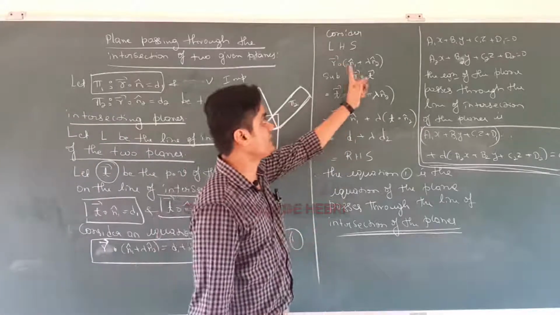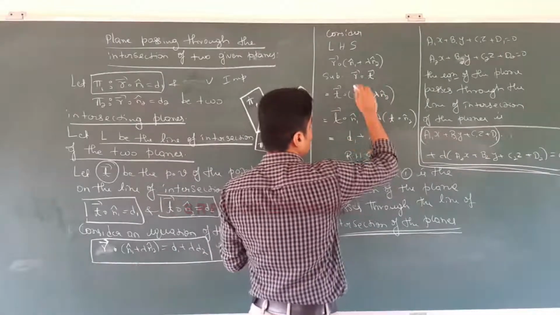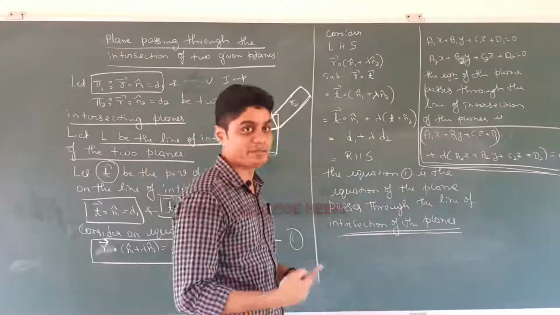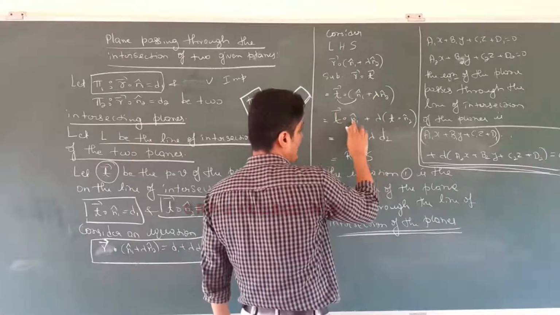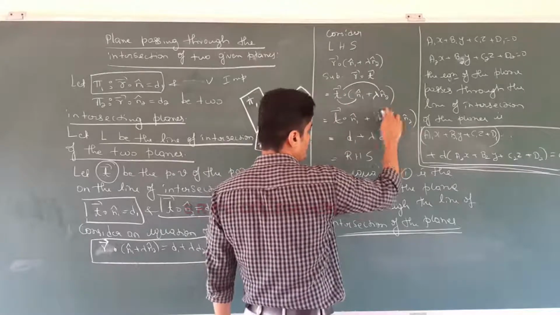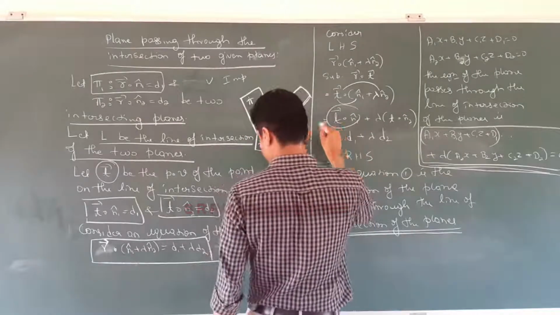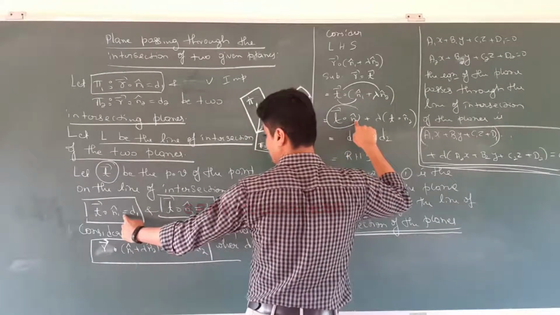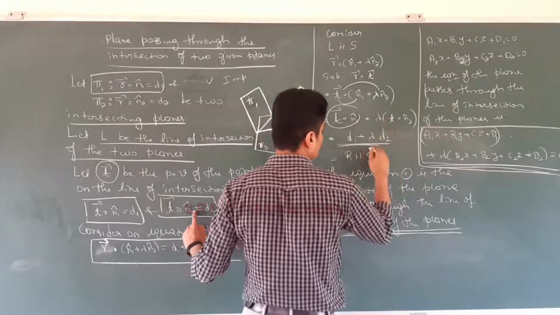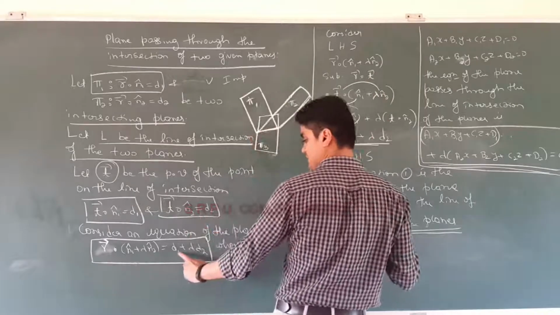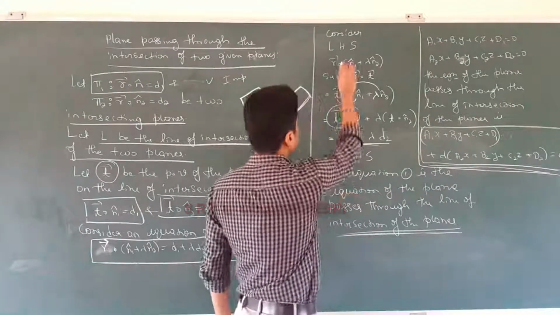Consider LHS, vector r dot (n1 plus lambda times n2). Substitute r equal to vector t. Substituting, we get vector t dot n1 plus lambda times vector t dot n2, with lambda multiplied outside because of the property of the dot product. From these two equations, vector t dot n1 is d1, and vector t dot n2 is d2, so lambda times d2. So what is this actually? RHS, d1 plus lambda times d2. So when you replace r by t, you get LHS equal to RHS.